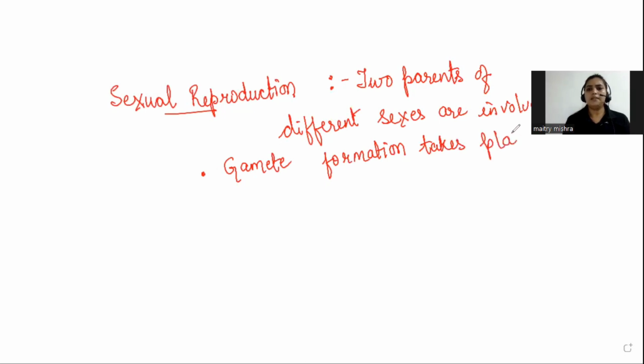So, male produce sperm and females produce ova. Okay, in human beings, if I talk, see, in all organisms you will not hear that sperm and ova. You will learn about that, okay, variety of gametes are there in different organisms in your higher grades. For now you are introduced with ovum and sperm. Okay, so gamete formation takes place.